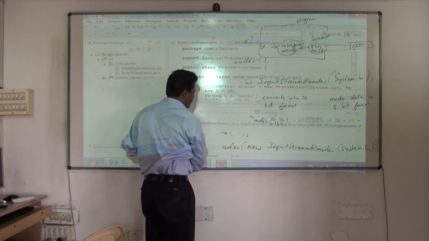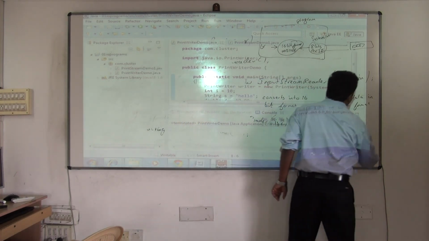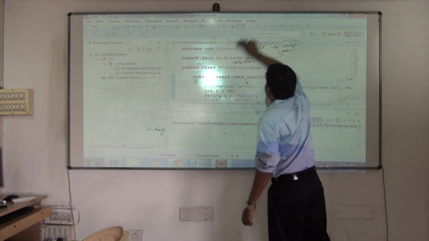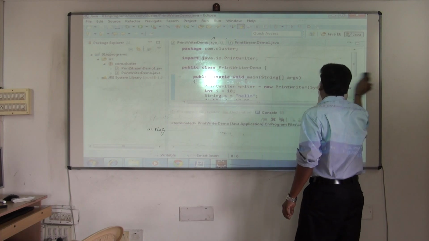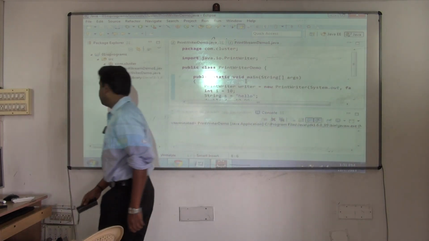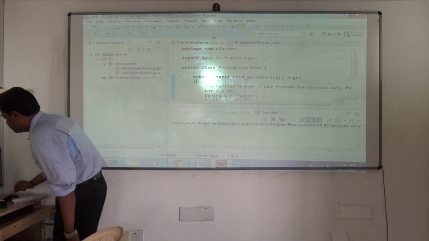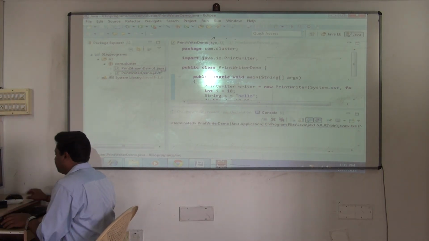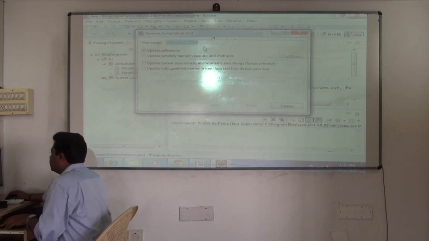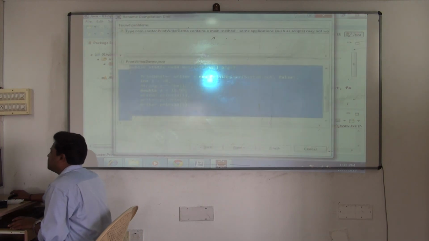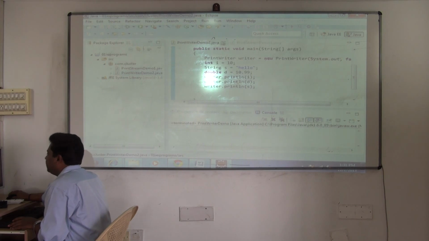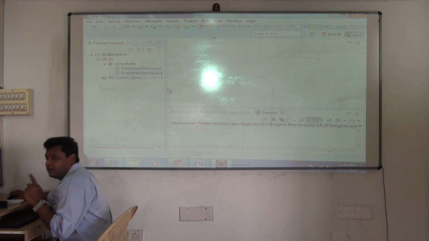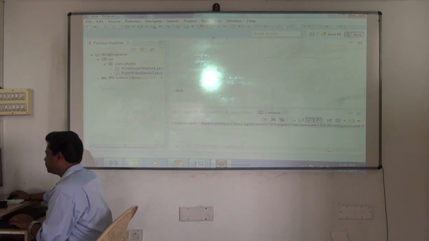So I'll write a simple Java program now where I'm going to read two values from the keyboard, do the addition, and provide the result. Okay, this was the program, second program now, print writer. I'll rename it to 2, so you'll understand which one happened first, which one happened second. Clear? Give the file names properly, else you'll not understand anything. You'll have to go in order. So that's why I'm showing you how to type.